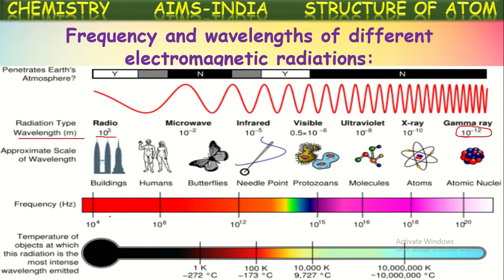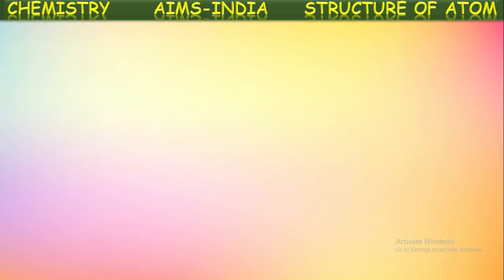So if you observe their frequencies, frequency is very small for radio waves, and frequency is much greater for gamma rays. Okay, now let us see another property, wave number.